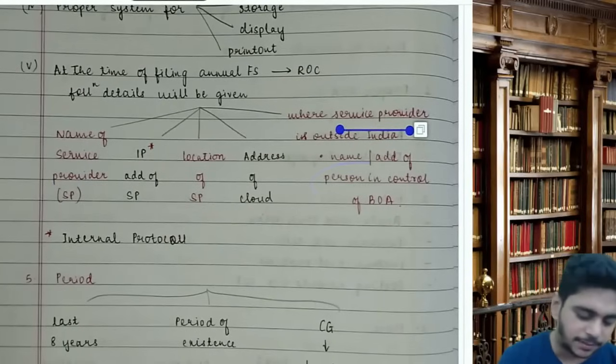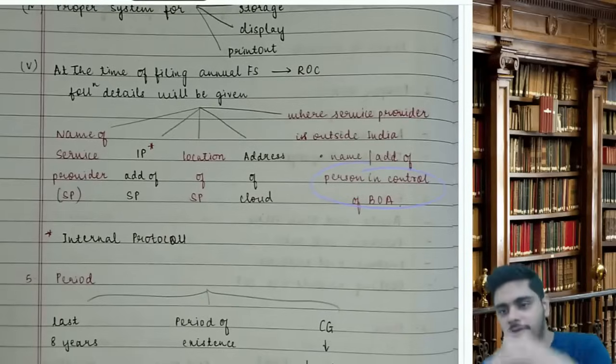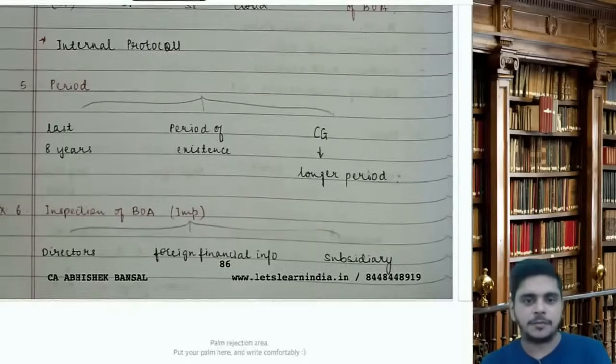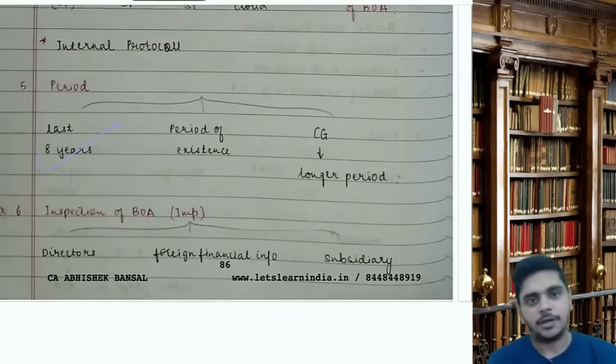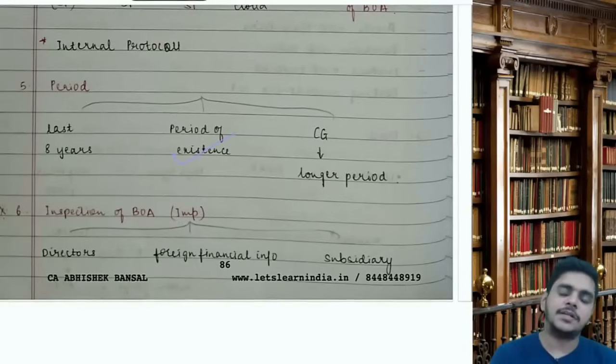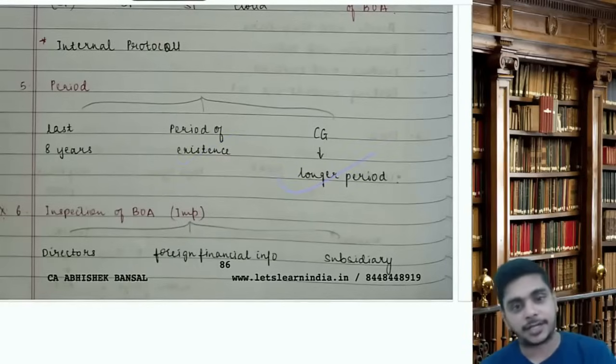The name and address of the person in control of books of accounts in India. Where the service provider is located outside India, name and address of the person in control of books of accounts in India. So BUA should be kept for the last 8 years. Okay, if the company is in existence for only 2.5 years, then 2.5 years. If CG says keep the BUA for 10 years, then for 10 years.